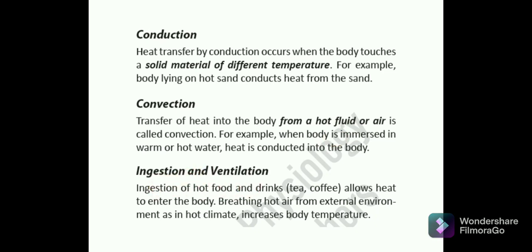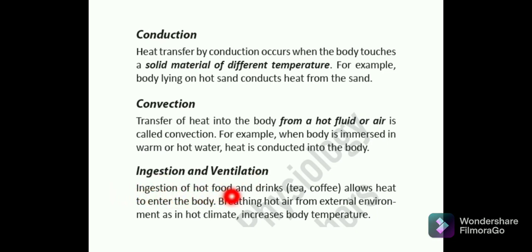These questions are basically asked in your all India exams. These questions were asked in the year 2012, 13. All these questions were asked. So modified questions will be there from this regulation of body temperature. Okay, so the ingestion and ventilation.